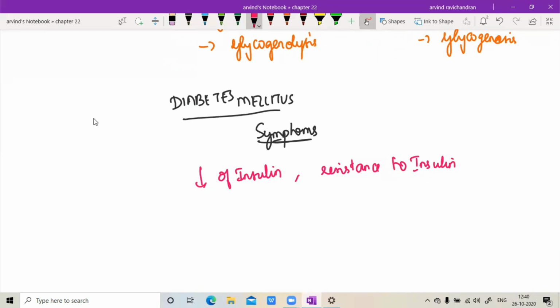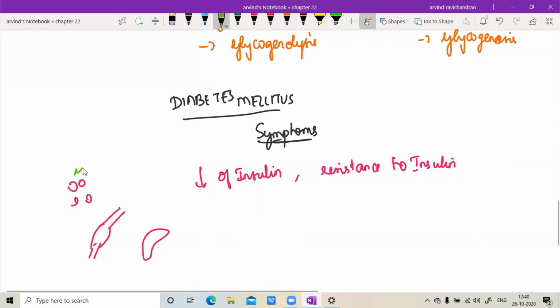So what happens in obesity is, you all know a hormone is going to act by binding to a receptor on the target cell, right? So say for example, in the above picture I just showed for insulin, we have got adipocytes and we have got muscle. So imagine this to be muscle, I'm sorry. And then I just told liver. So the insulin is going to act on all these cells only when it binds to its corresponding receptor. So say suppose all these green color things are the receptors in the corresponding target cells. So only if the insulin, which is yellow in color, is binding to this receptor, we will have an action.